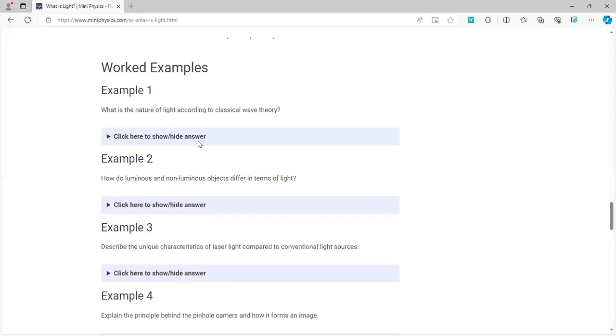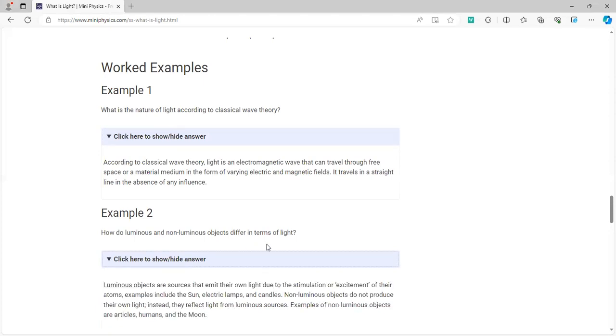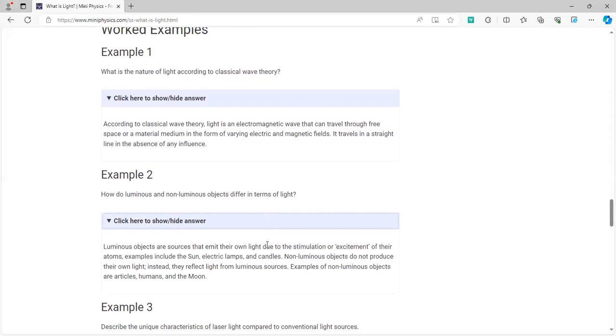What is the nature of light? We know that light is an electromagnetic wave. How do luminous and non-luminous objects differ from each other? Now, luminous objects are those which are able to generate light from themselves, for example, the sun. However, non-luminous objects are those which rely on other objects, and they reflect light from other things. For example, humans or even the moon, which doesn't produce its own light.